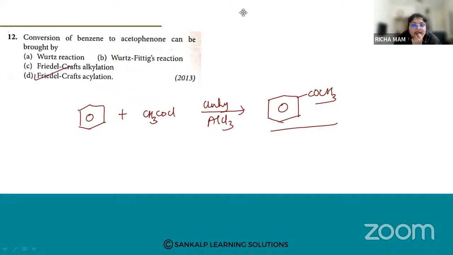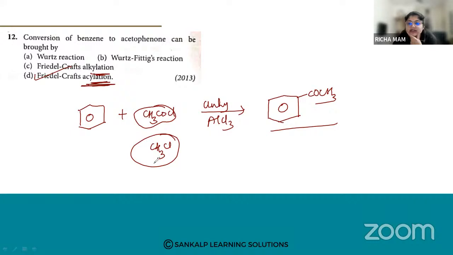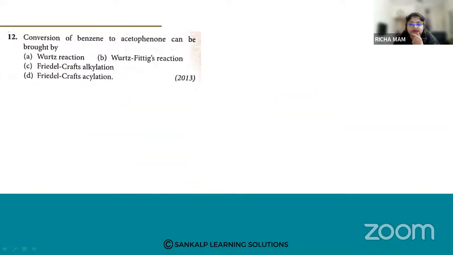So by using Friedel-Crafts acylation, option number D. Alkylation means what? CH3Cl. We should have the acetyl group or the acyl group. So for introduction of the acetyl or the acyl group, we should use acylation only, not alkylation. Alkylation means we have to take an alkyl chloride, a methyl chloride. Understood? So option number D. Is it clear up to here?